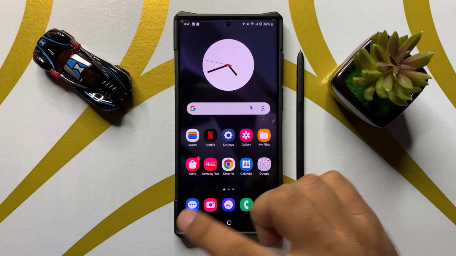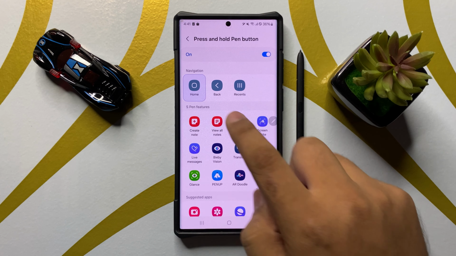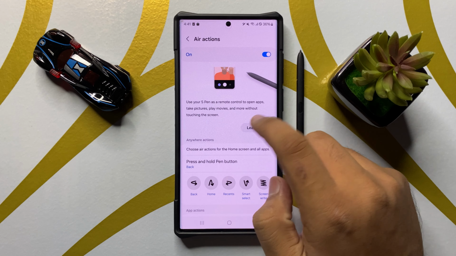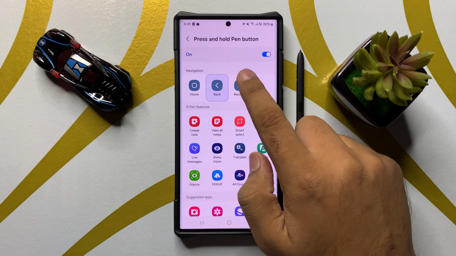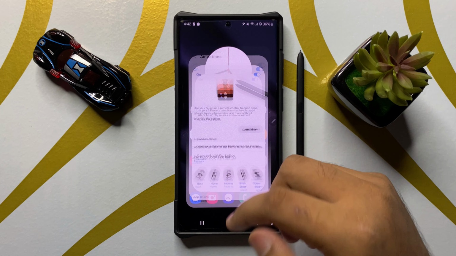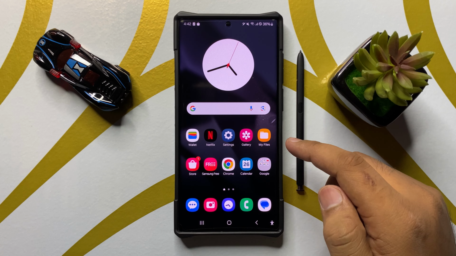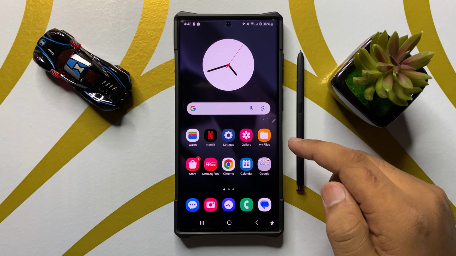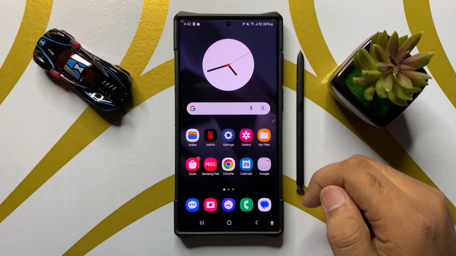So now if you want to set the S Pen press and hold button to go back, then select back, and if you want to set it to go to the recents, then select recents. So that's how you can set the S Pen press and hold button to navigate to home screen, back or recents in Samsung Galaxy S25 Ultra.